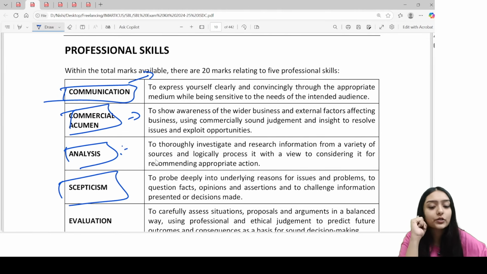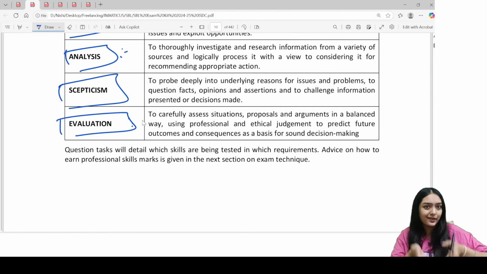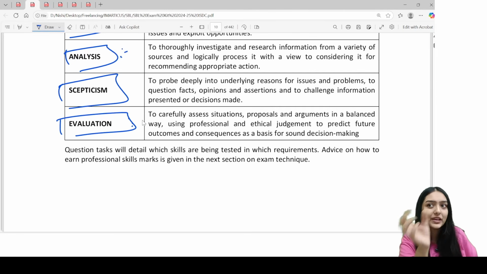Okay. Coming on to the evaluation skill. Evaluation skill will usually test how you're comparing. So it's going to test your decision making. How are you comparing the pointers? Like this project is good or that project is good. You should be able to identify that. So that's it about your professional skills marks.